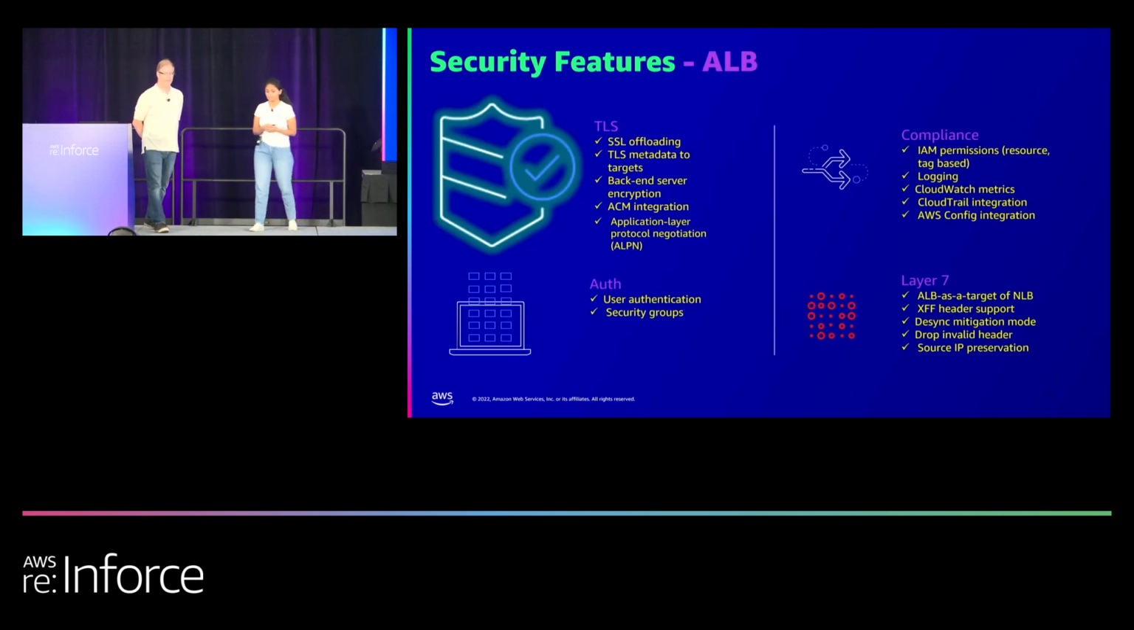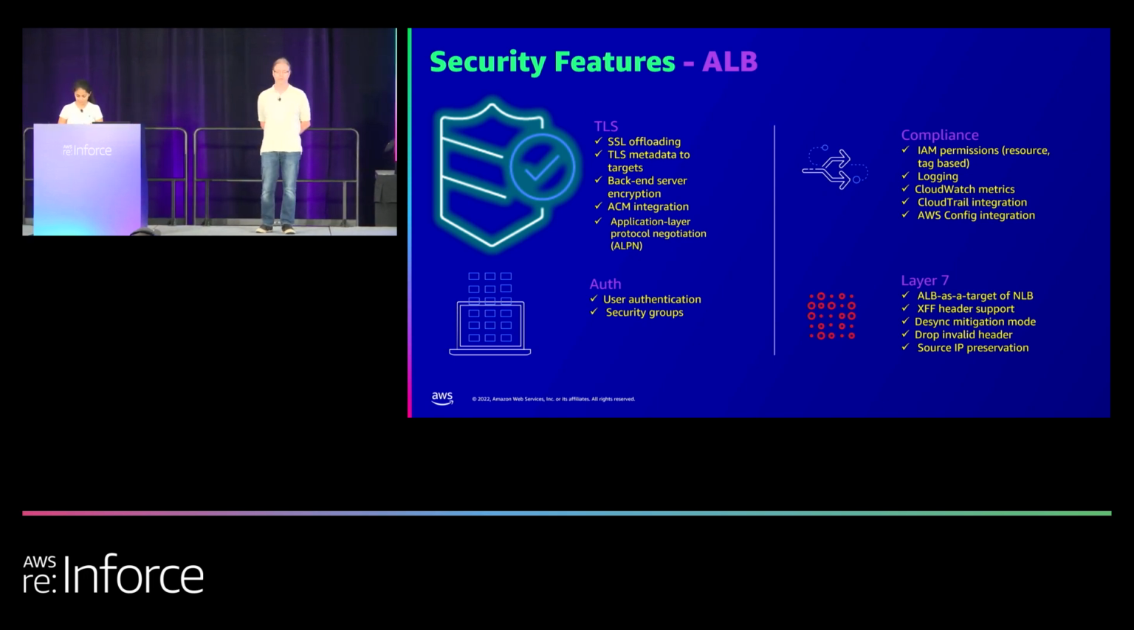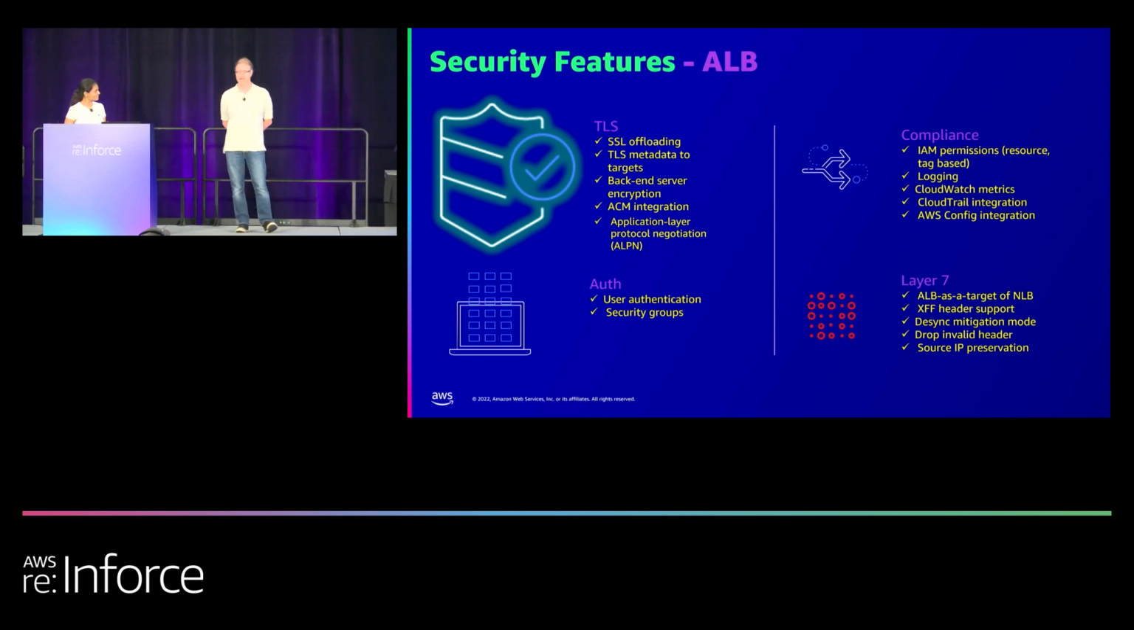So I'm going to talk a little bit about some of the features. One of the things that I would like to note is some features are shared between ALB, NLB, and Gateway Load Balancer, and some of them are a little bit different. We've mentioned a little bit about TLS, and of course Priya loves TLS, and she'll talk a little bit more about that later. But the offloading is really, really important, right?